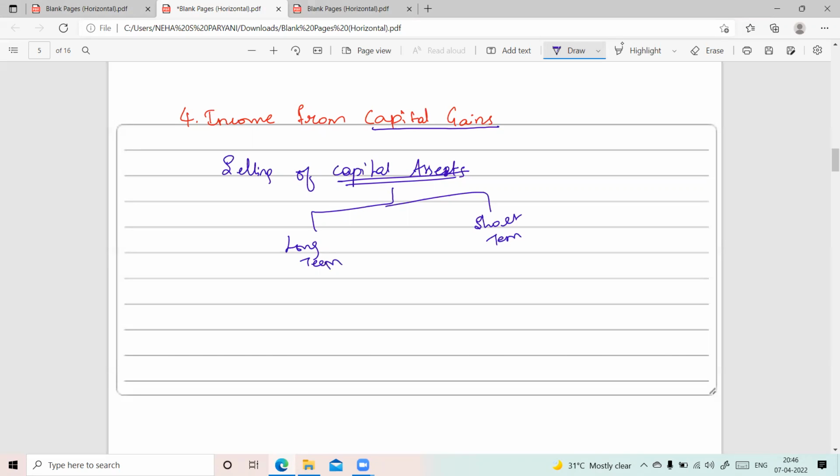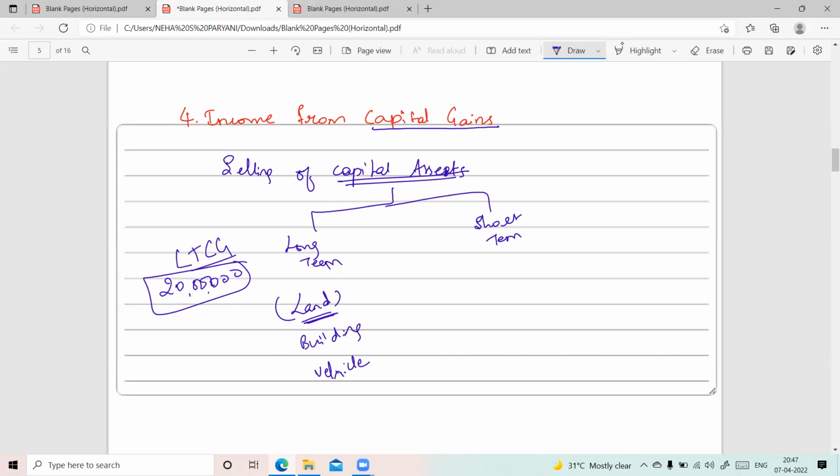If a person is owning some property, for example, take land. If a person has been the owner of a land for the previous 20 years, and now he is going to sell this land, and by selling this land the person is earning an income of rupees 20 lakhs, then this income will be called a long-term capital gain of the person, and this will be taxable. Examples of long-term capital gains could be selling of a land, selling of a building, or selling of a vehicle.